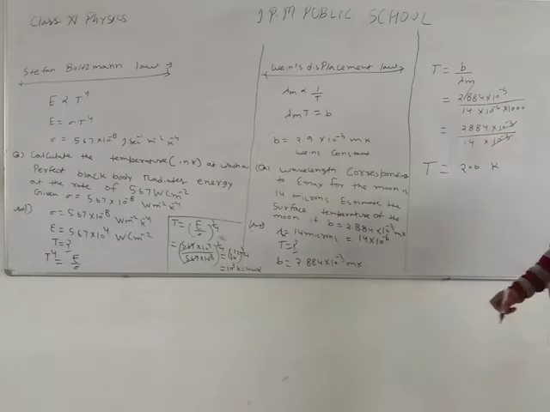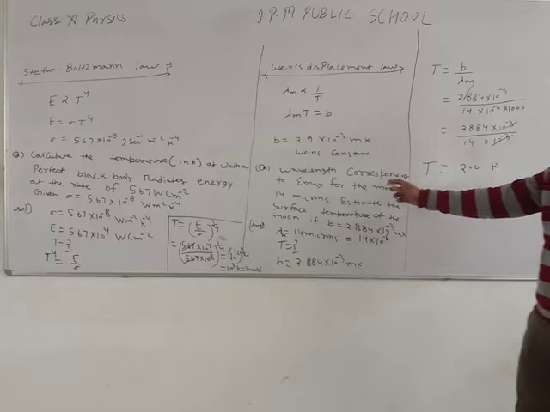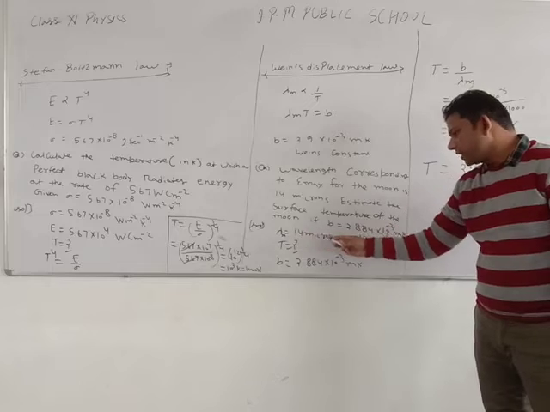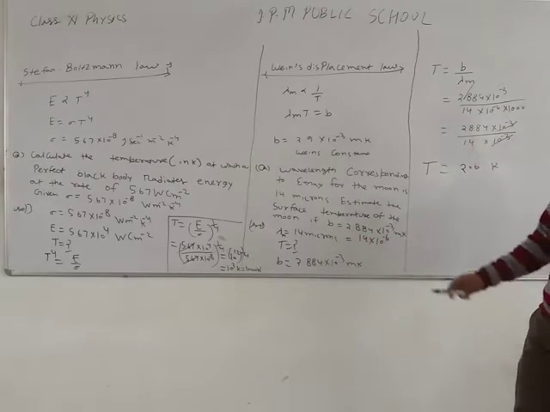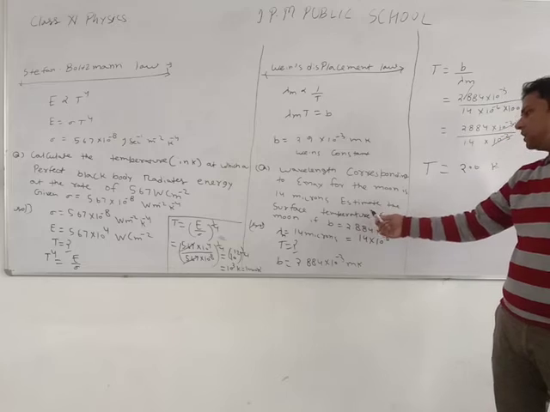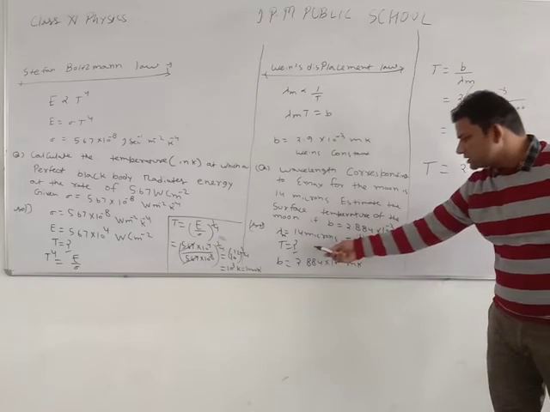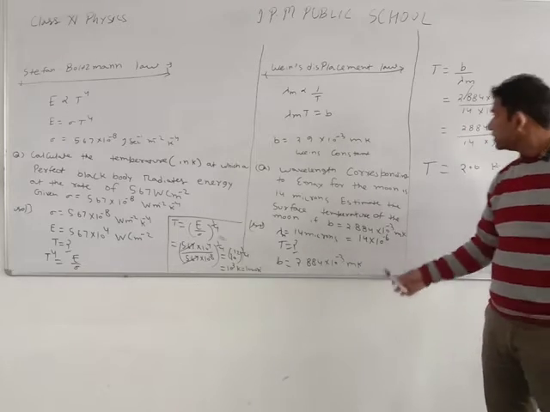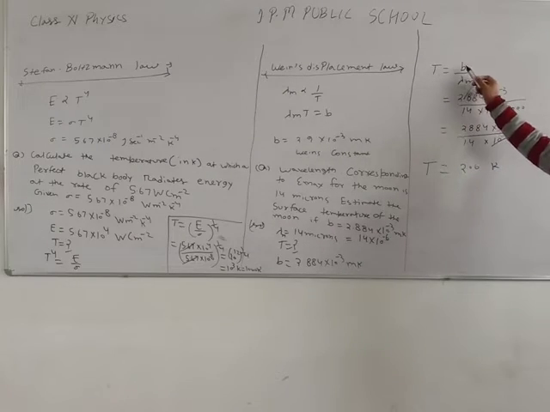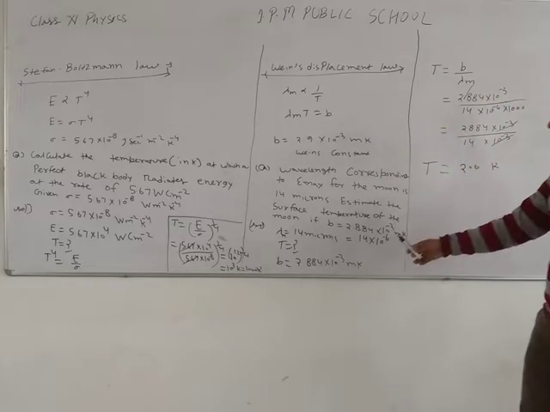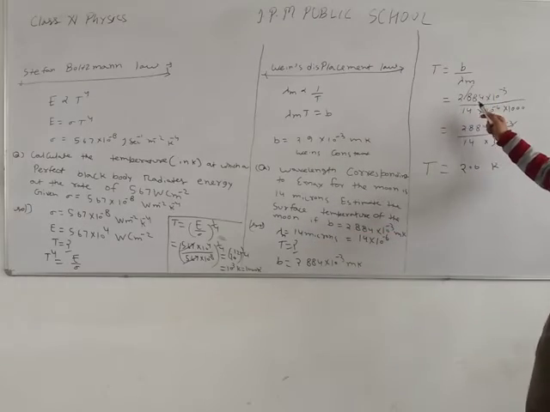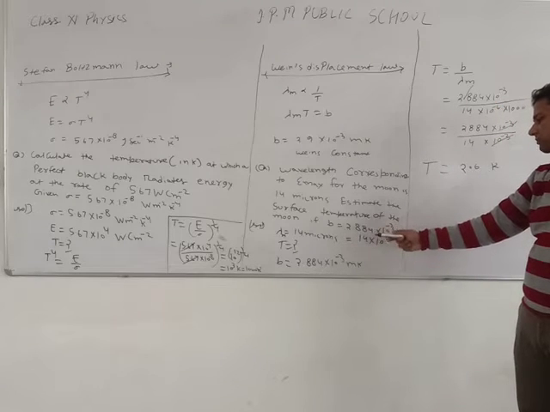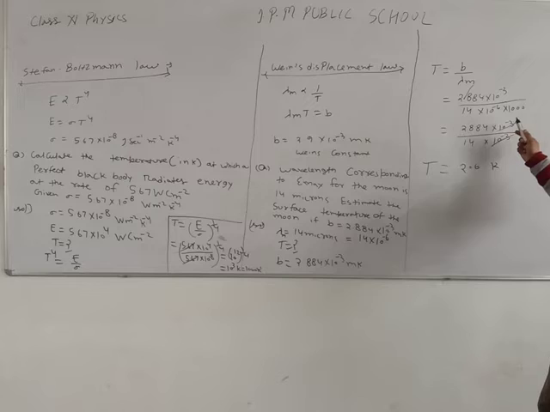So listen again, students. The wavelength corresponding to maximum energy for the moon is lambda m, 14 microns. It means 14 into 10 to the power minus 6, because we convert micron into meters, and we estimate the surface temperature. So T equals b upon lambda m, and the value of b is given as 2.884 into 10 to the power minus 3, and the value of lambda m, 14 micron, means 14 into 10 to the power minus 6.